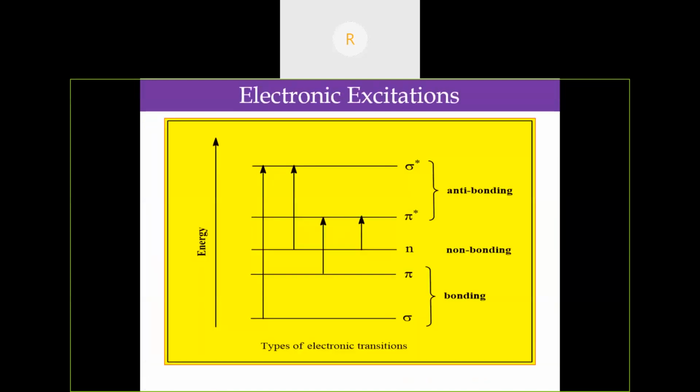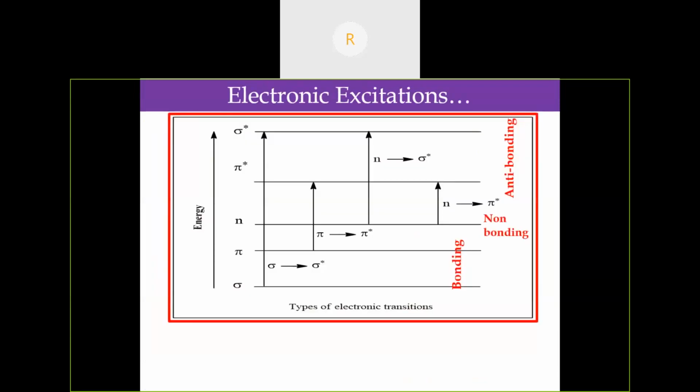Now, electronic excitations. What happens when a molecule absorbs a photon? There are different orbitals, sigma and pi, which are bonding orbitals. Then n, the non-bonded or unshared pair of electrons, or lone pair of electrons. Then the anti-bonding sigma star and pi star.